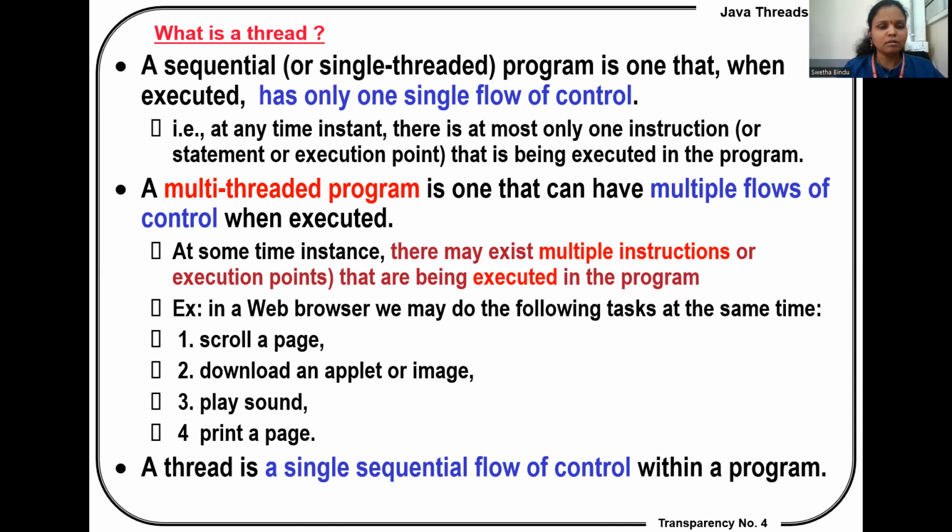These are the tasks we do simultaneously in our web browser, whether it is Mozilla Firefox or Google Chrome. I can scroll down a page, meanwhile download an applet or an image in the background, play some sound, and also print a page. These tasks run simultaneously at one single instant of time.